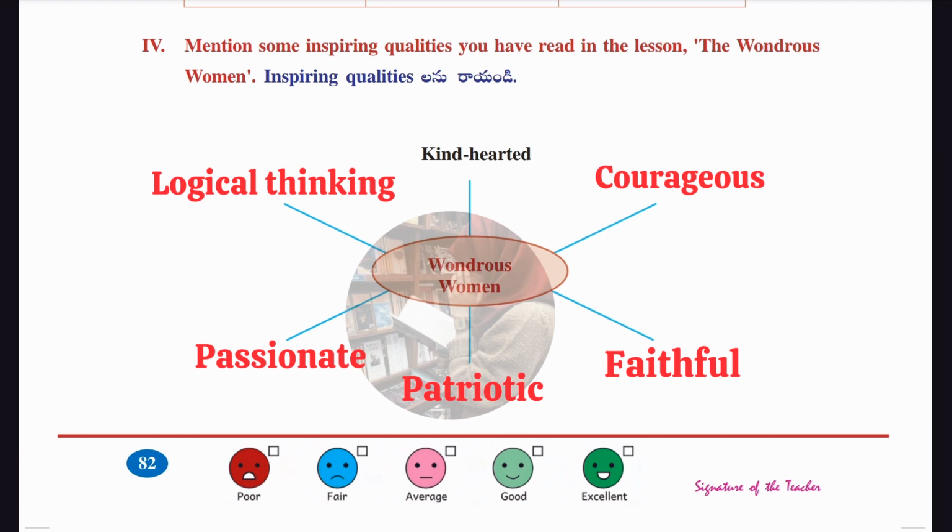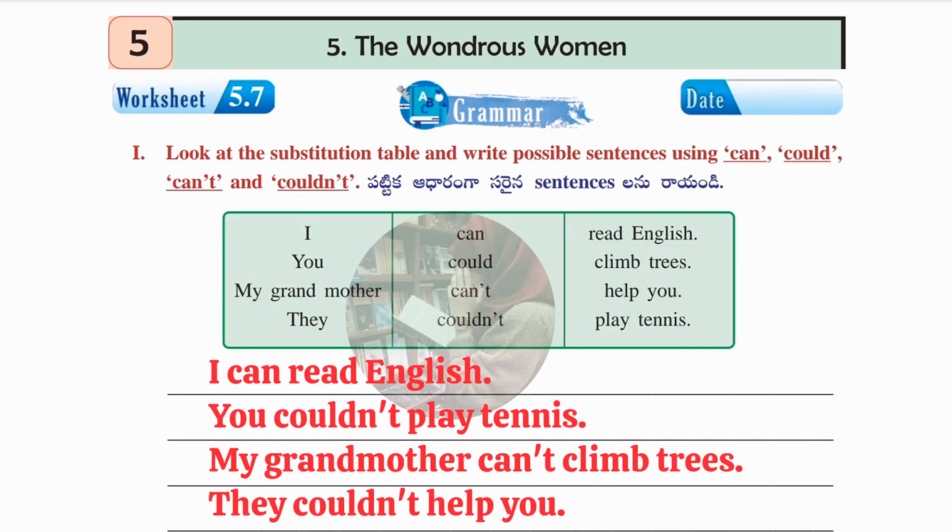Okay, so let's move on to the next worksheet, that is worksheet number 5.7. Okay, this worksheet is all about grammar part. Let's see the first one. Look at the substitution table and write possible sentences using can, could, can't, couldn't. Okay, here three columns are given in a table and we have to pick one word from each column, and we have to make sentences.